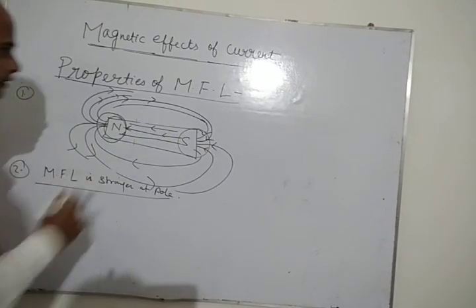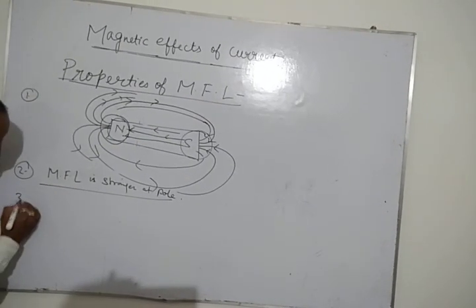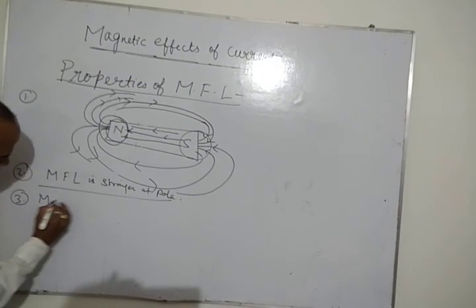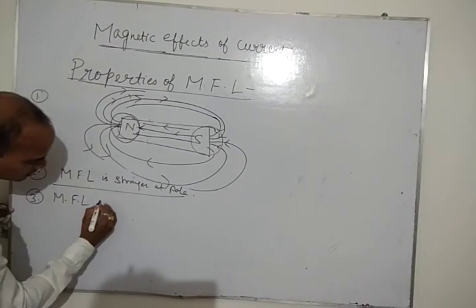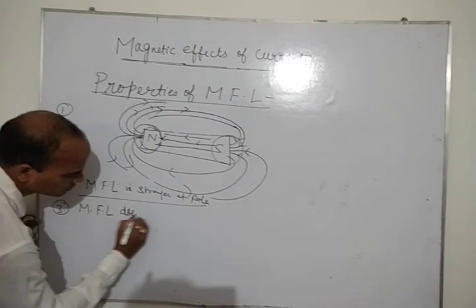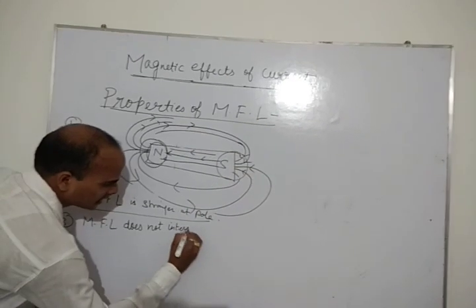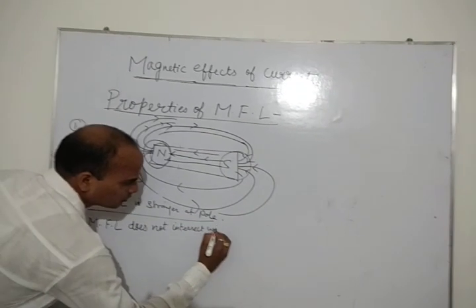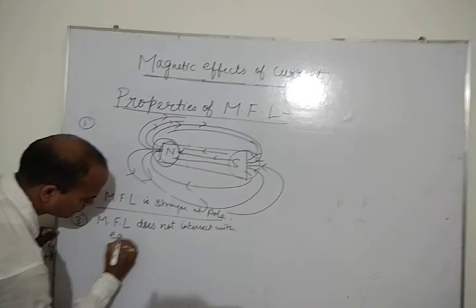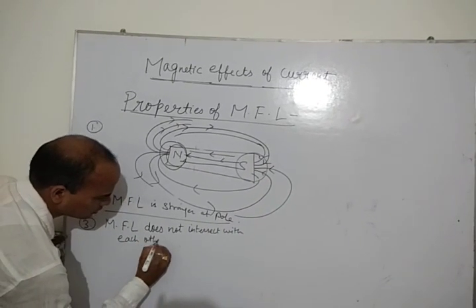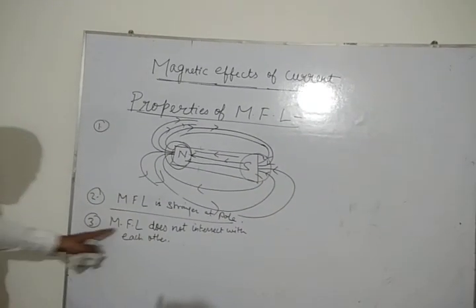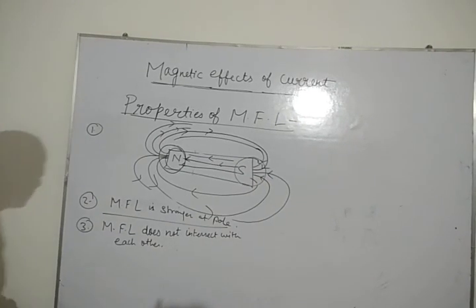Now the third property: magnetic field lines do not intersect with each other.